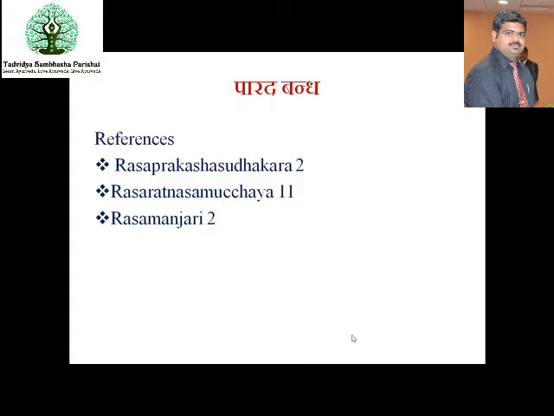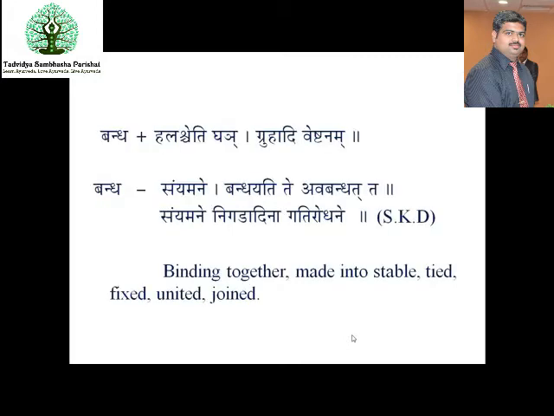So, you get the references of this Parada Bandha in Rasa Prakasha Sudhakara 2nd chapter, Rasa Ratna Samuchaya 11th chapter, and Rasa Manjari 2nd chapter. So, what is the actual meaning of Bandha? Bandha plus Hala Pratyaya, Grihadi Veshtanam.